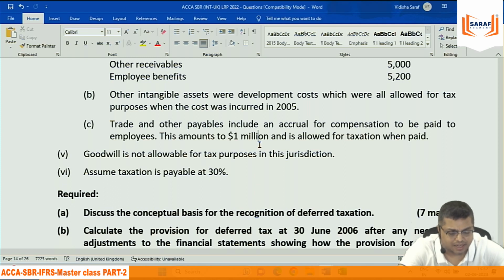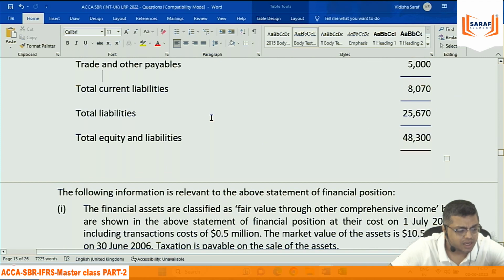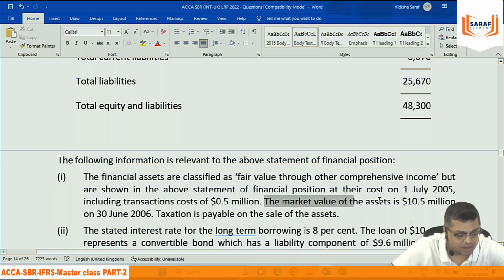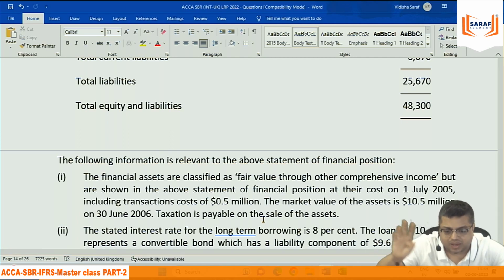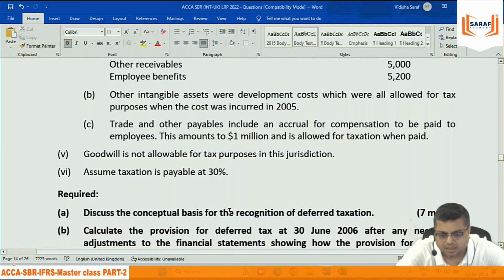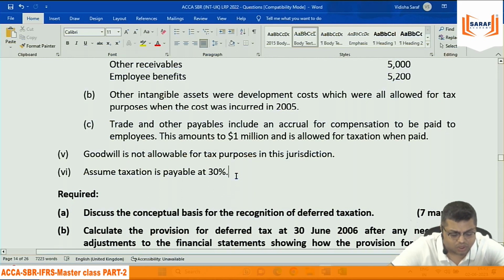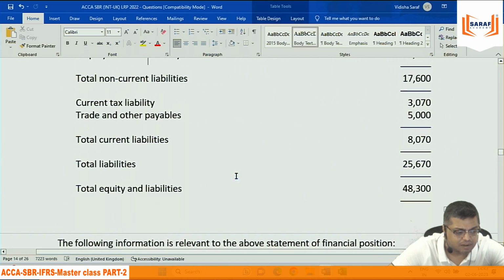Assume taxation is payable at 30%. Every year you calculate tax at the rate of 30%. So what you will do? You will start with the accounting figure, whatever figures are there. You will do the adjustment, say 1,500 added. So it will become the correct carrying value, compared with the tax base value, and one difference figure you will write for every item. For every item you calculate a difference figure. Now you calculate whether the net figure is for a deferred tax asset or for a deferred tax liability, whatever. Then the net difference you calculate, on that you will calculate at the rate of 30%.